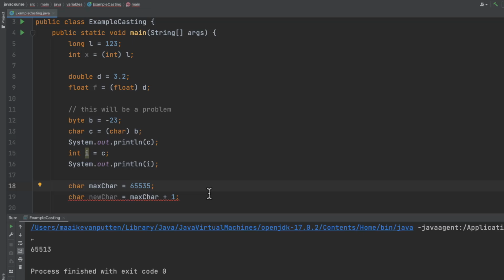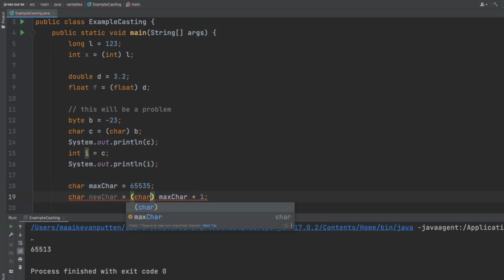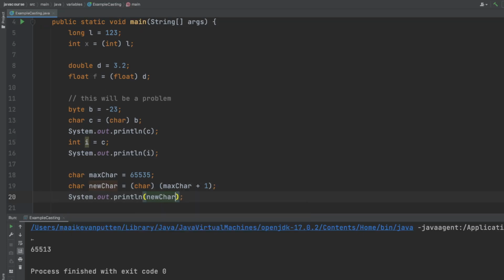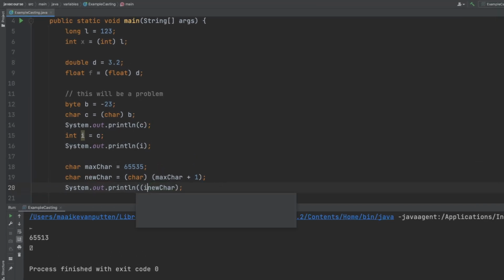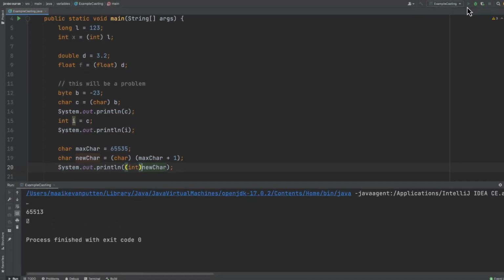So this is going to be a problem though, and this is very funny because it's related to casting. It says required type char, provided int. Well, this operation, it's an int. So instead, I'm going to cast it to a char, but I need to put this between parentheses in order to cast the outcome of this to a char. After that, I'm going to print the value of the new char. And as you can see, this is not very helpful again. So instead, let's go ahead and cast it to an int. And now you can see it's 0.